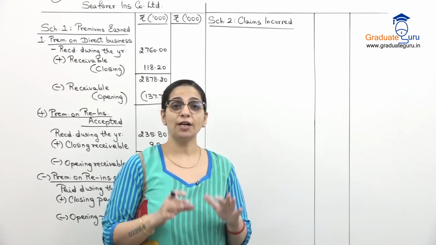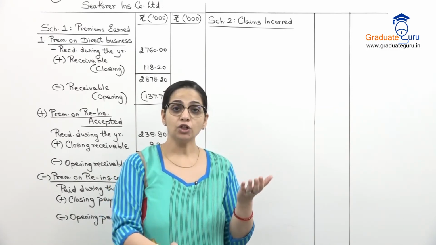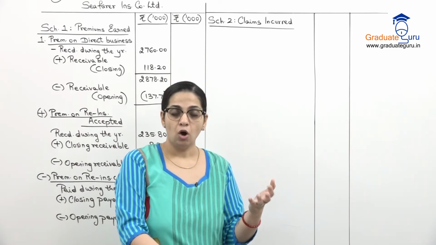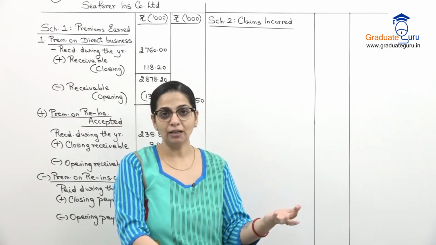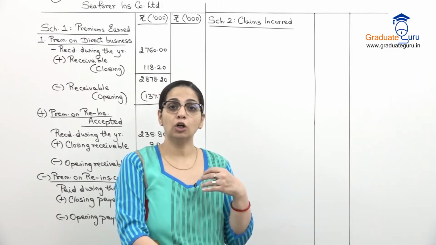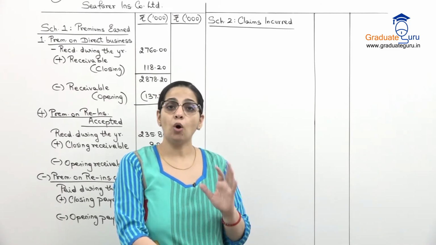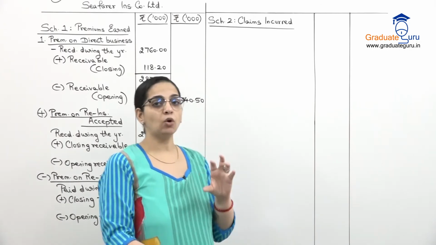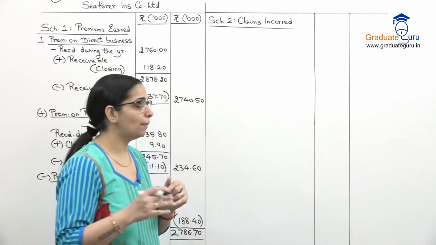Here in our schedule format, after showing the claims paid on reinsurance, subtracting reinsurance ceded, after that we have to do adjustment for the closing payable and the opening payable. So there we are going to show it in a slightly different manner.